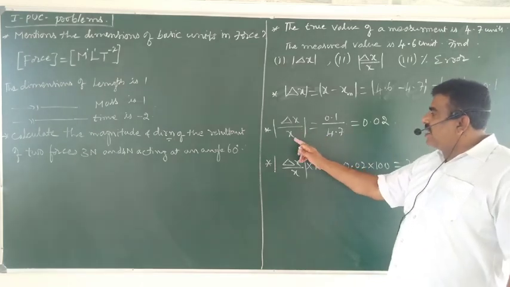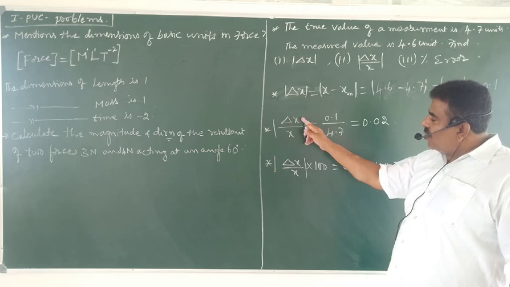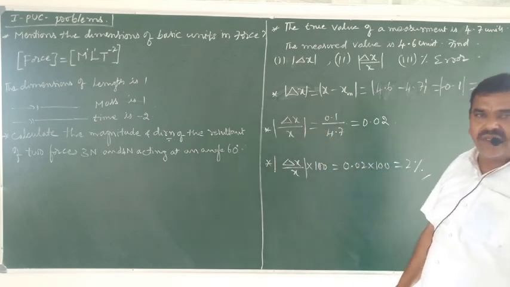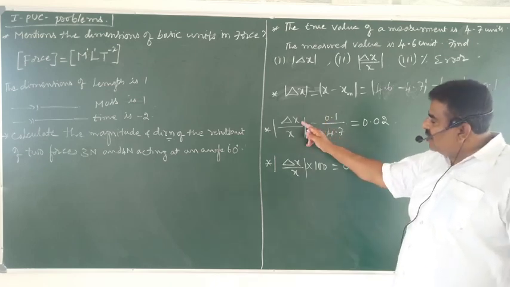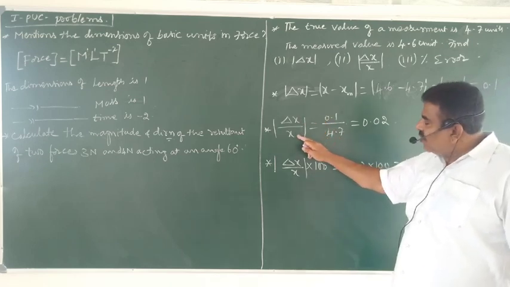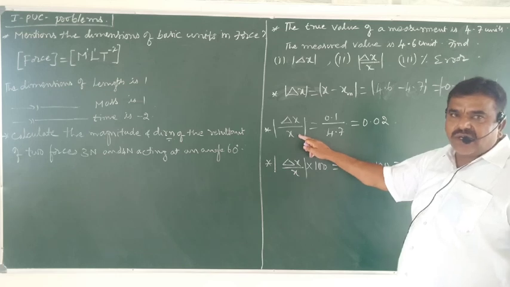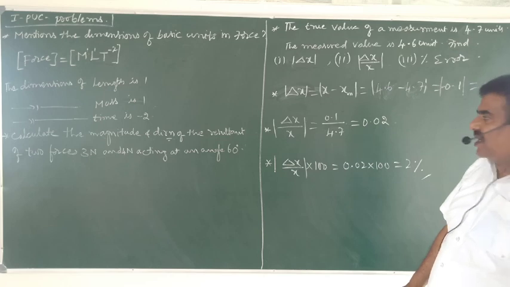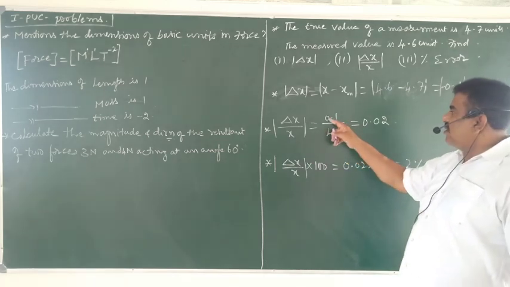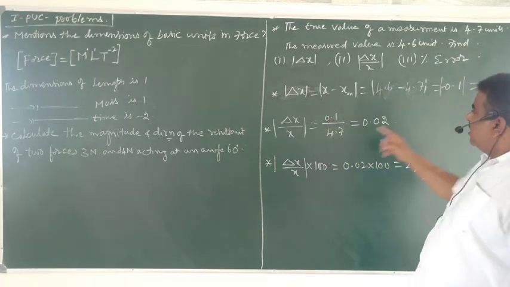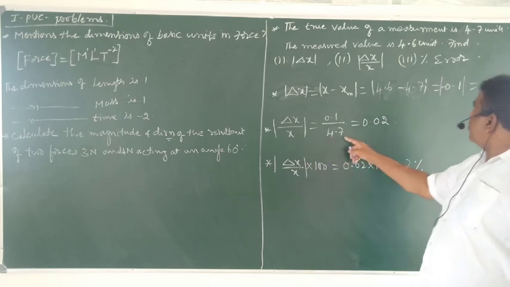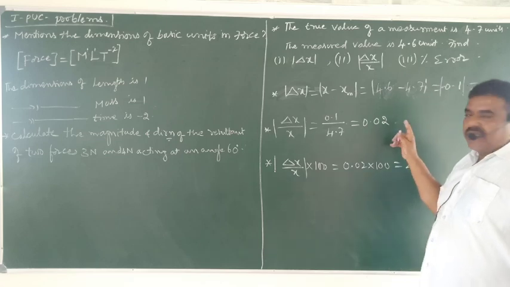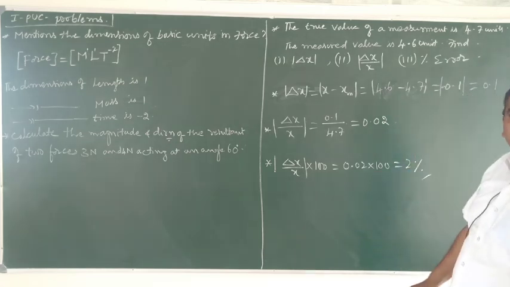Then relative error is given by the ratio of absolute error to the true value, that is delta x by x. Delta x is 0.1 and the true value is 4.7. If I divide this, I will get 0.02 as the relative error.